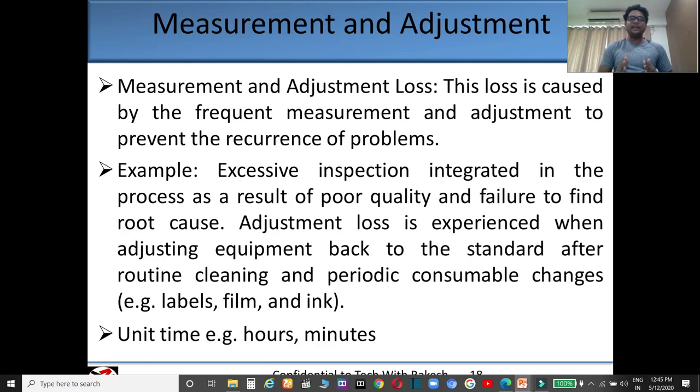So, measuring and adjustment. When you are going to measure any product frequently due to poor quality, like you are measuring its OD, RD, like that, to avoid poor quality, this loss is called measuring loss. And adjustment is when you are going to adjust your equipment or your tools or your gauges. So this is called adjustment loss.